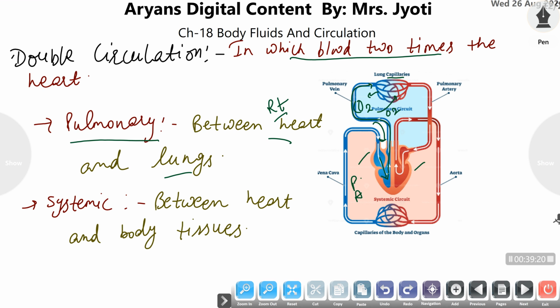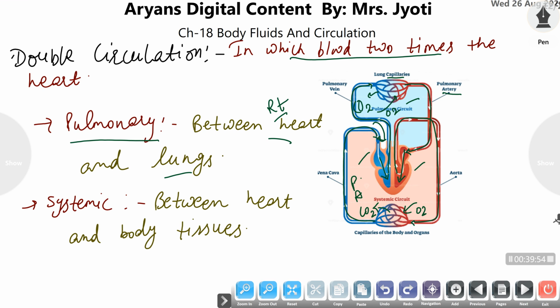After oxygenation, the pulmonary vein carries the blood to the left auricle, and from the left auricle the blood is transported to the left ventricle, and from the left ventricle the blood is pumped to the body. In the body, the cells or tissues make use of the oxygen present in that blood, and in response they transport CO2 to the blood, and that deoxygenated blood is again carried to the heart by the vena cava or the veins of our body.